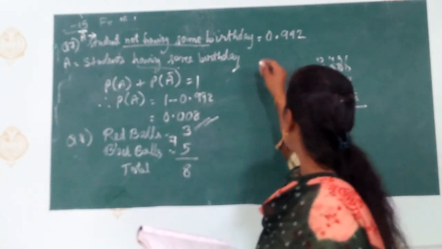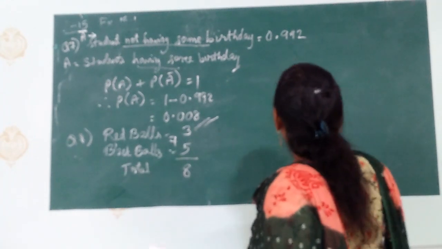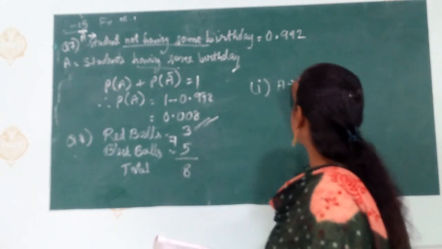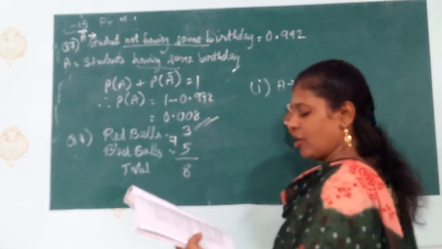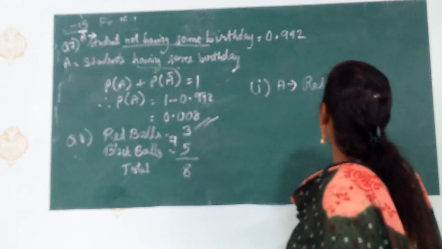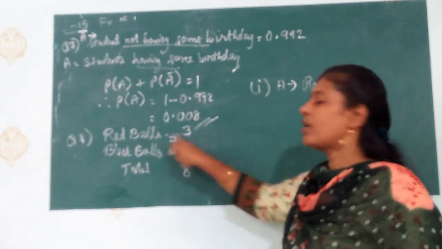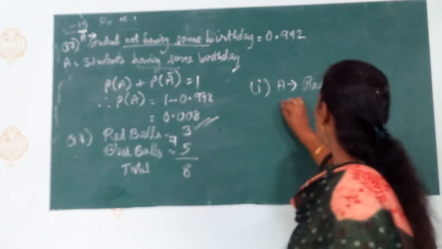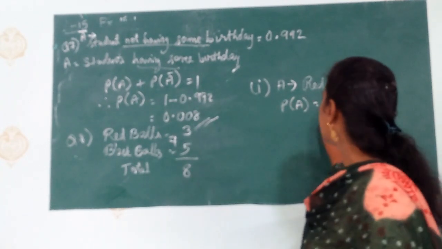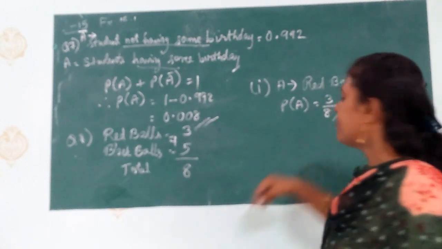After that, we have been asked in this to find the probability of getting, I have mentioned here A, getting a red color ball. Red ball. How many are the red balls? Red balls are 3. Okay. So probability of A will be 3 upon the total, 8. Okay. It cannot be reduced. Leave it as it is.